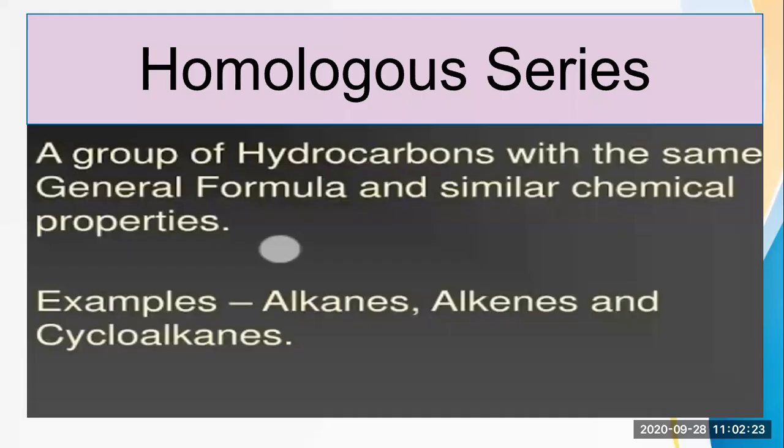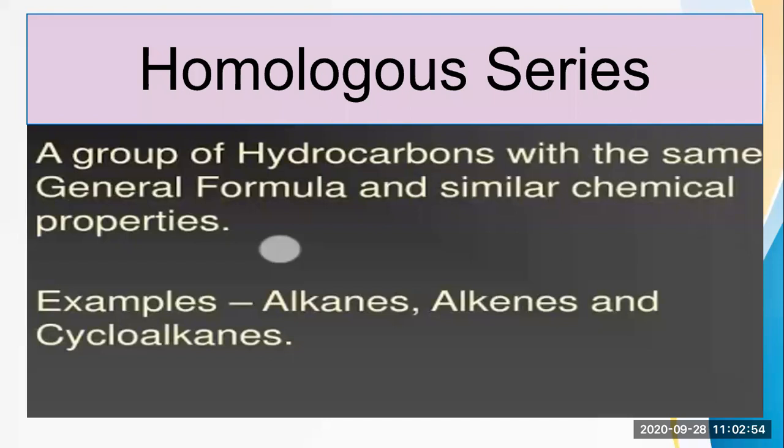Then comes the homologous group. What do we mean by the homologous group? A homologous group is a group of hydrocarbons with the same general formula and similar chemical properties. If the general formula is similar, then obviously the compounds belong to the same type of compound, and if they are of a similar type, they will have similar chemical properties. Examples are alkanes, alkenes, and cycloalkanes.